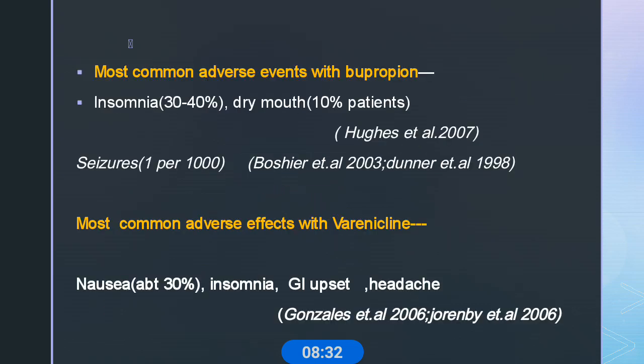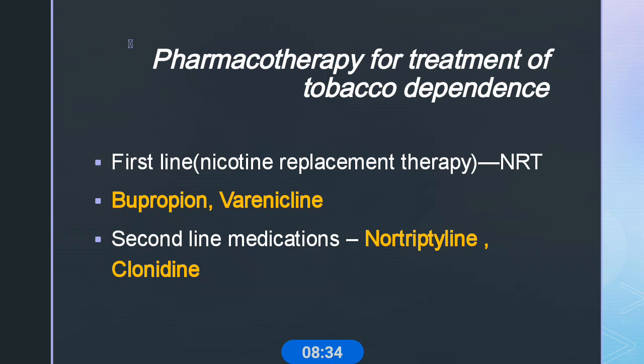Clonidine is another drug. It is most commonly used for hypertension. It is also effective in reducing the symptoms of nicotine withdrawal. Clonidine has central effects, sedation and anxiolysis. Systemic effects are hypotension, bradycardia, and dry mouth.